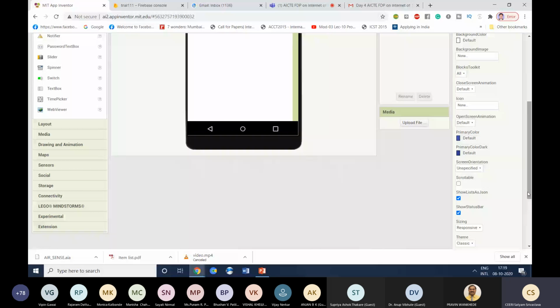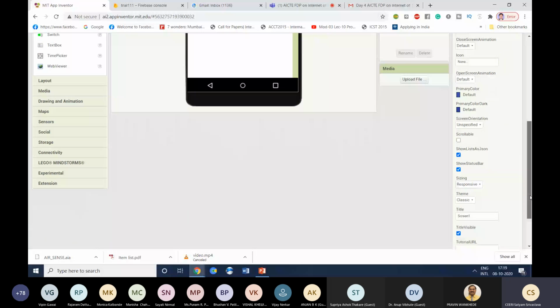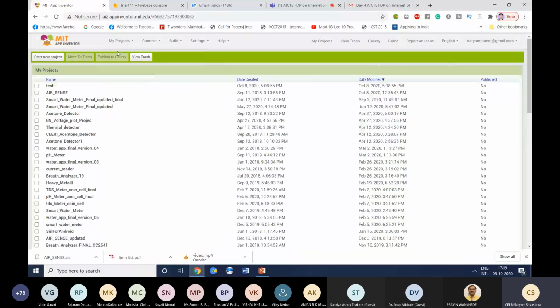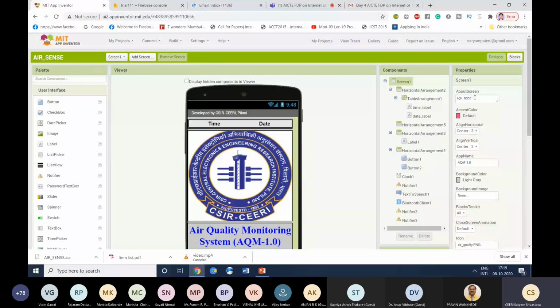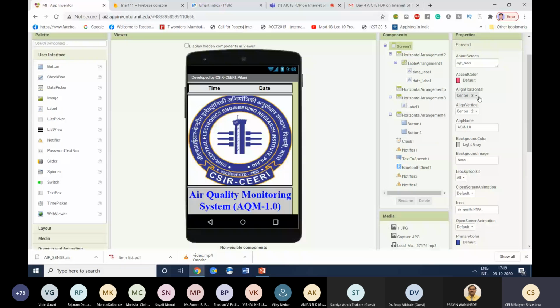In my case, let me open my already built project where I can explain. Here you can see that about the screen, I have written AQM node. This is my color, and this is the orientation of my screen. I want center orientation, that's why I have selected center here. If you want left, right, anything, you can select it. Then this is the app name AQM 1.0, background color and everything.